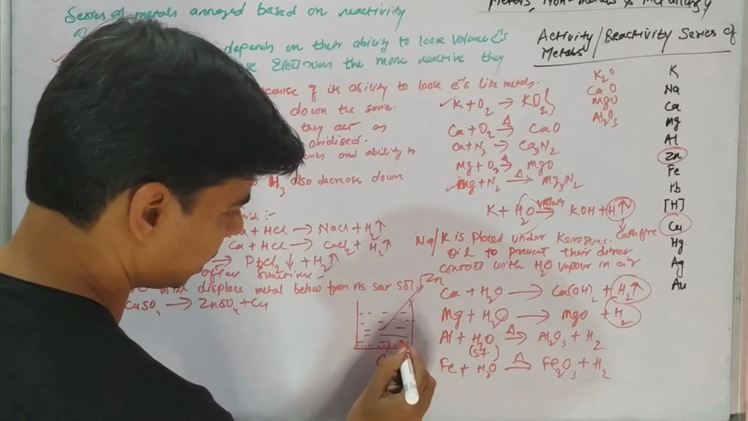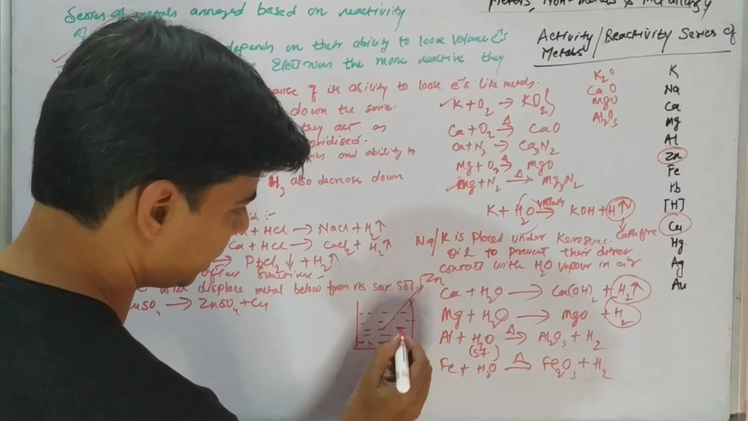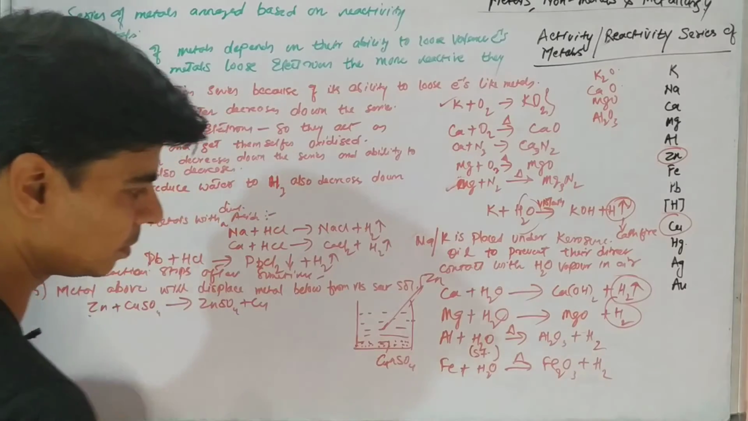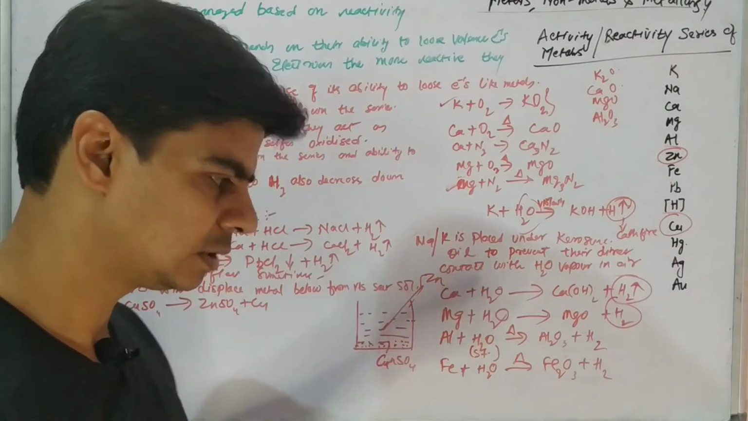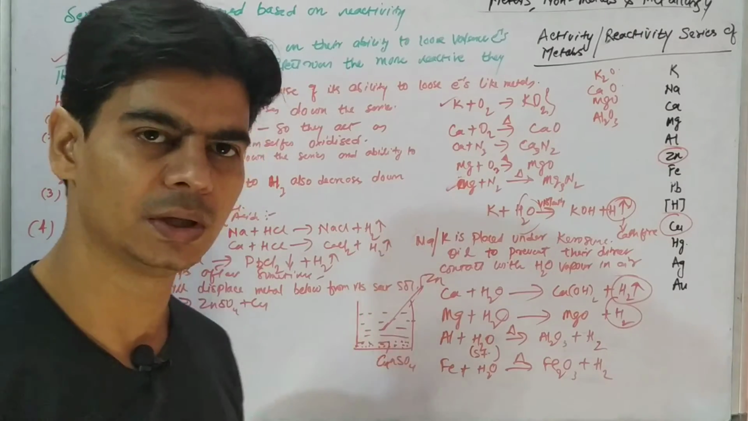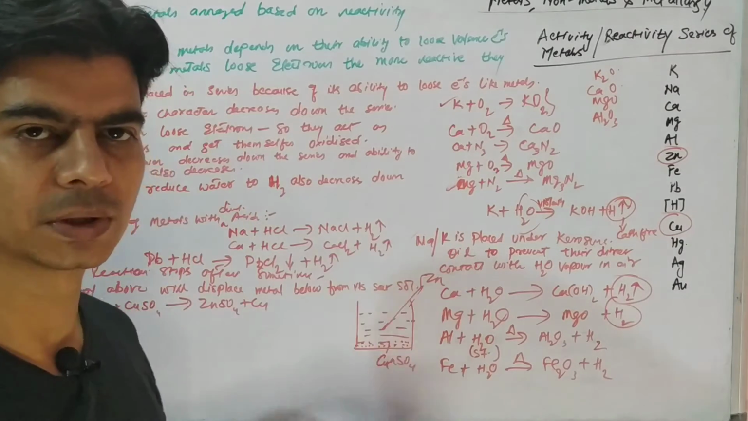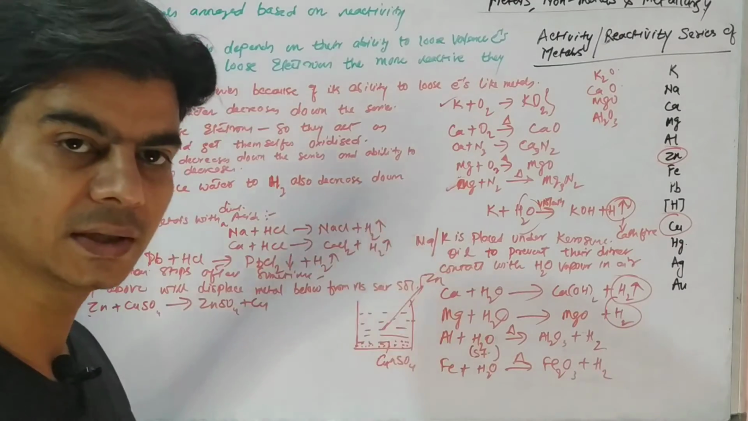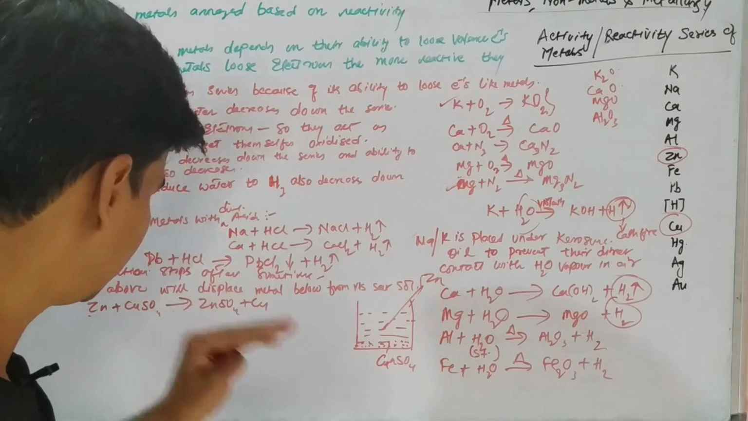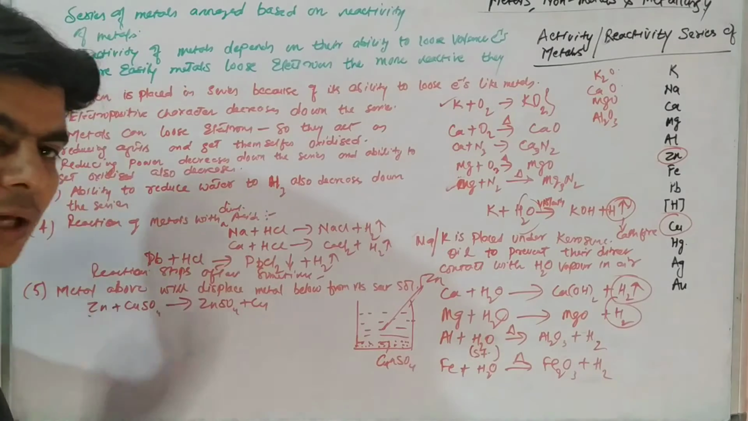Some copper will start depositing at the bottom, and this zinc rod will get consumed. You will see that this zinc rod will start becoming thin slowly and finally will dissolve in this copper sulfate solution. So since this zinc rod is getting consumed, what it means is zinc is more reactive.